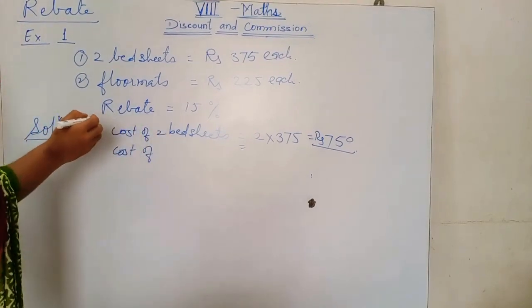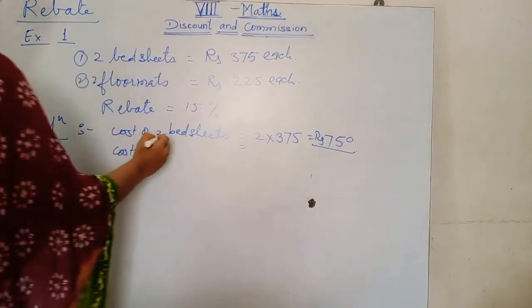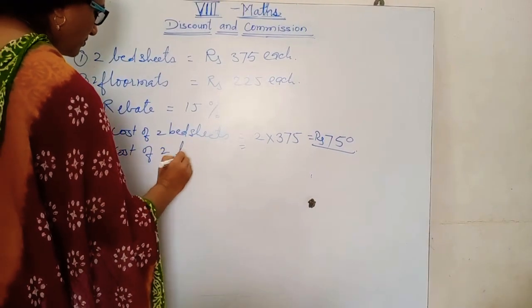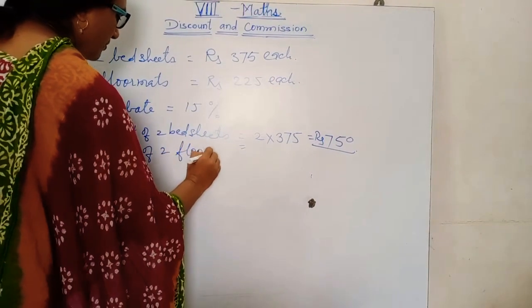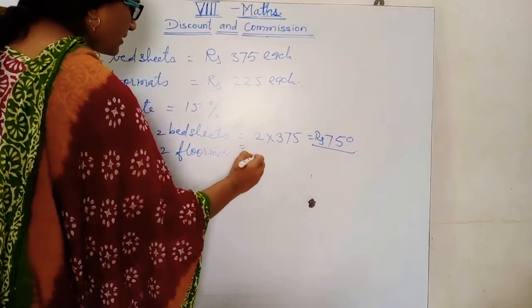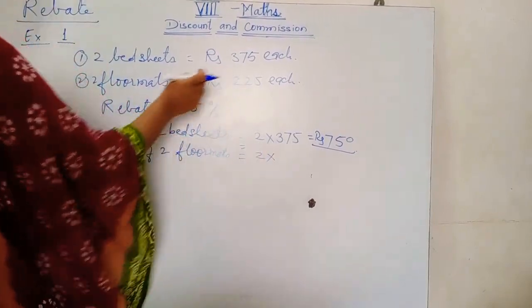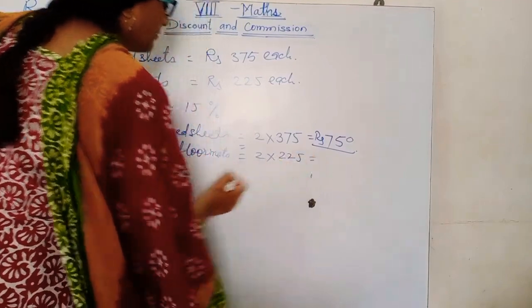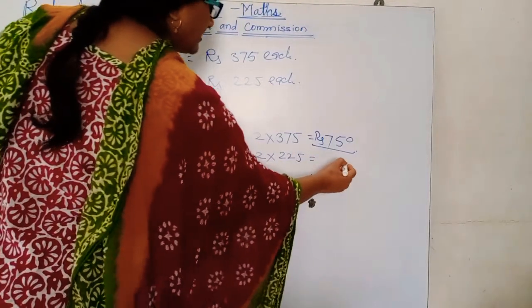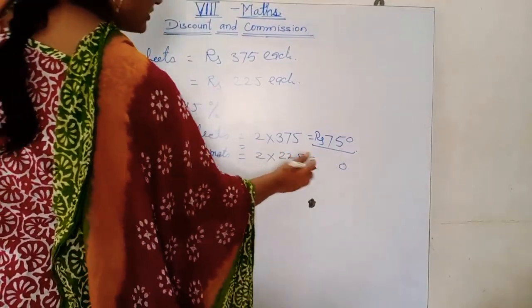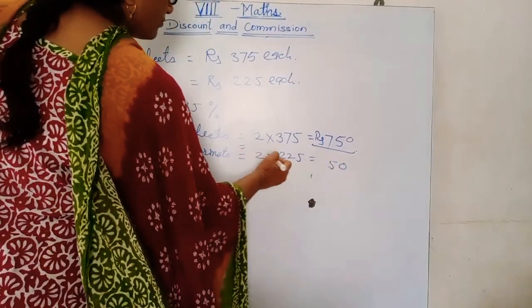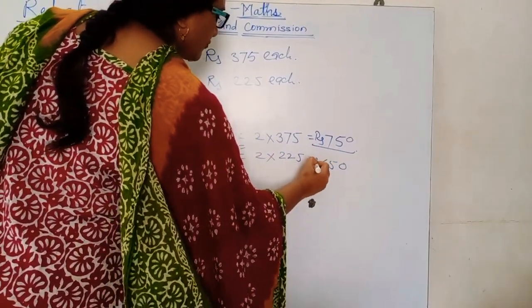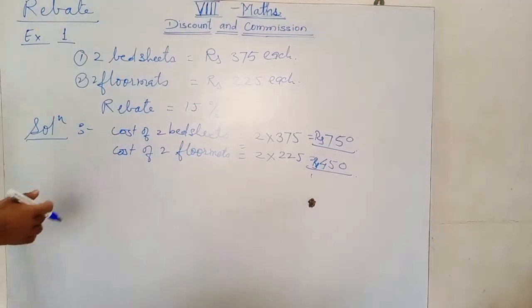Now the cost of floor mats. How many? 2 floor mats, each one is of 225. So 225 multiplied by 2. 2 5s are 10, 0, 1 is carried. 2 2s are 4 plus 1 is 5. 2 2s are 4. Rupees 450.